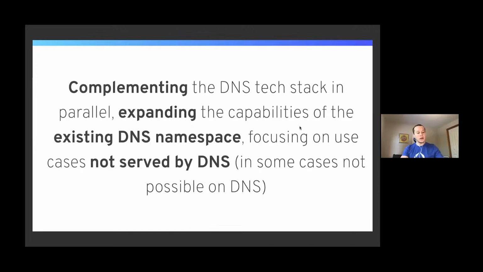So we're not trying to do normal websites and email and things like this right now, although we can do that, just because DNS does that well. But we're focused on use cases like cryptocurrency addresses and decentralized websites, which DNS is not suited for.